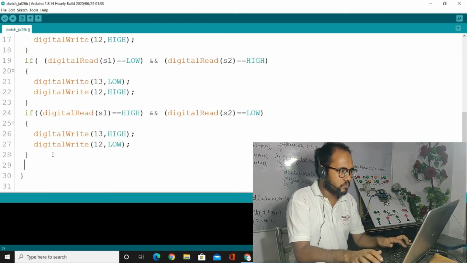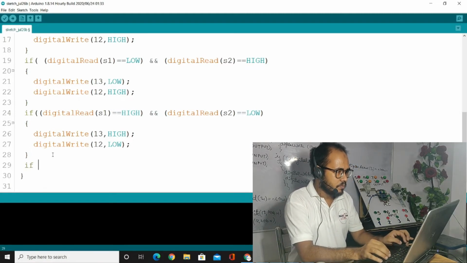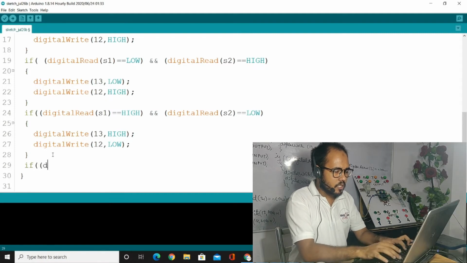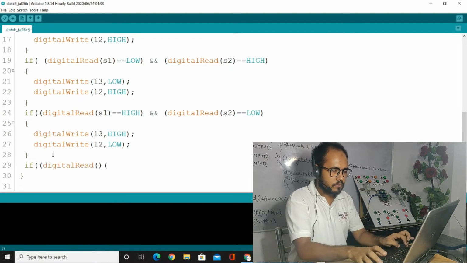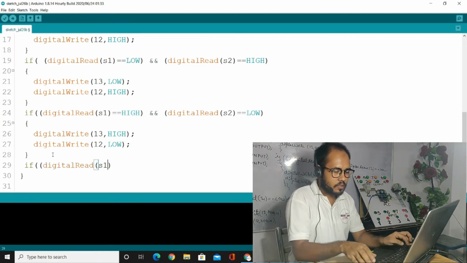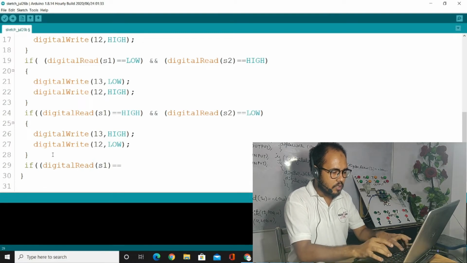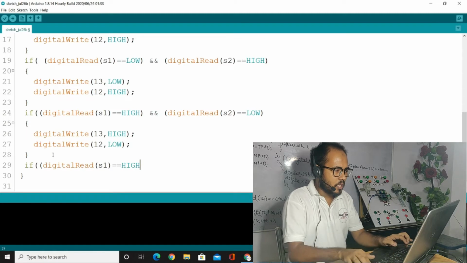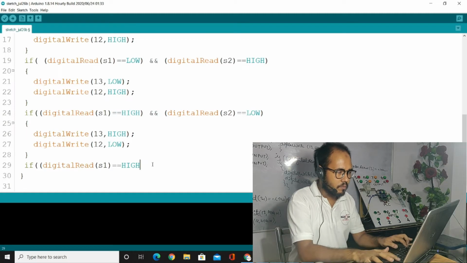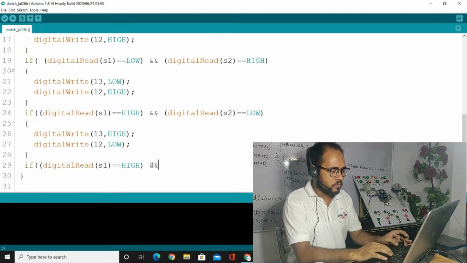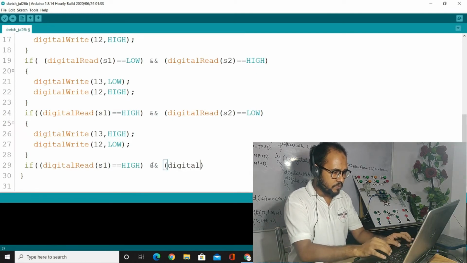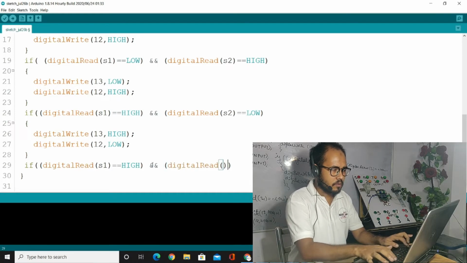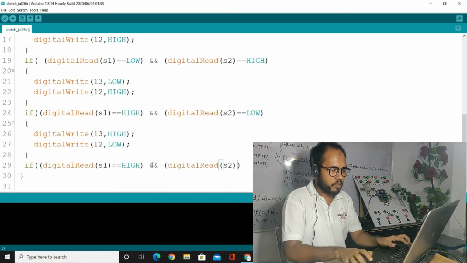Both are high. If digital read S1 is equal to what? High, and digital read switch number 2 is also what?